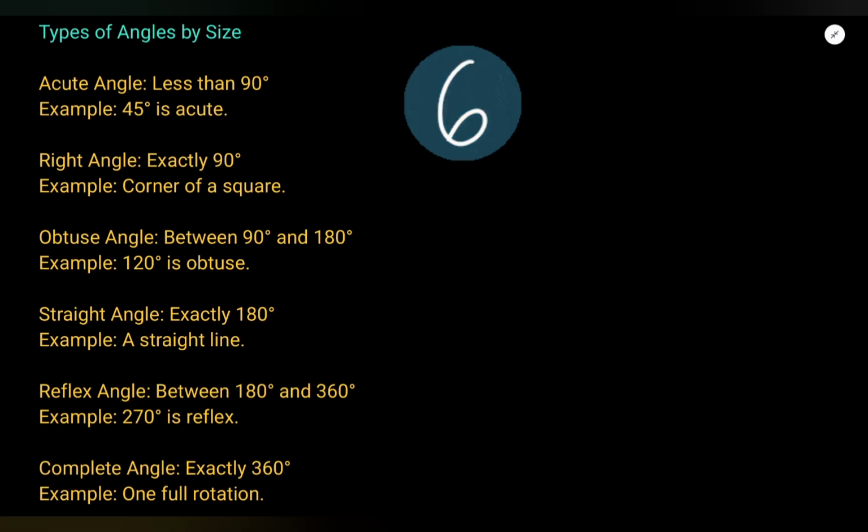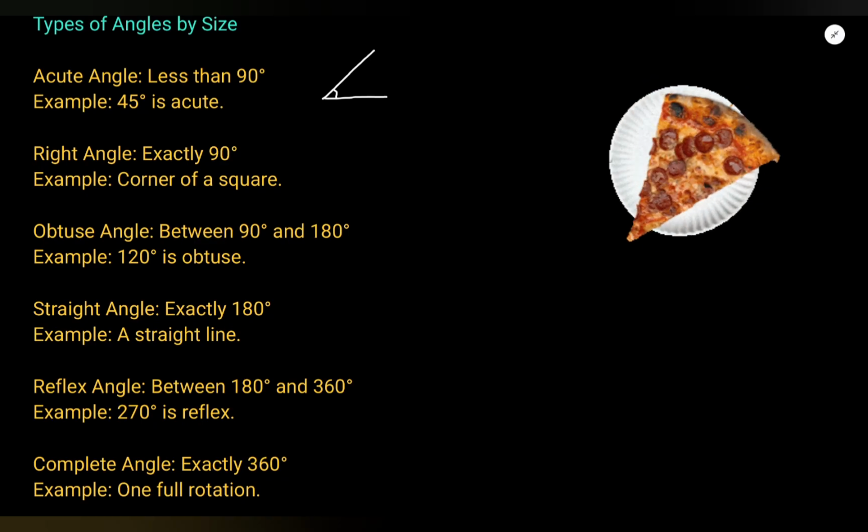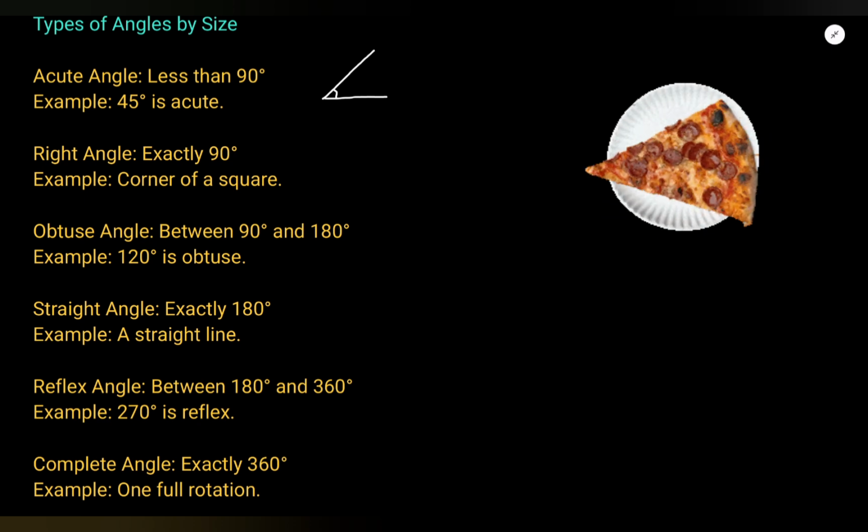There are 6 types of angles. First is an acute angle. What is an acute angle? An acute angle is less than 90 degrees, or you can say 0 to 90 degrees, like you see in a pizza slice, or on a clock when it is like 3:10.